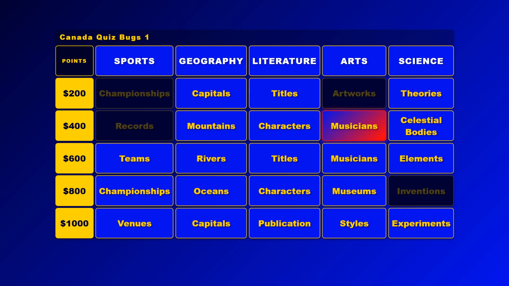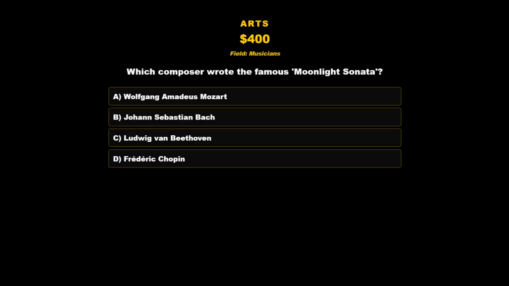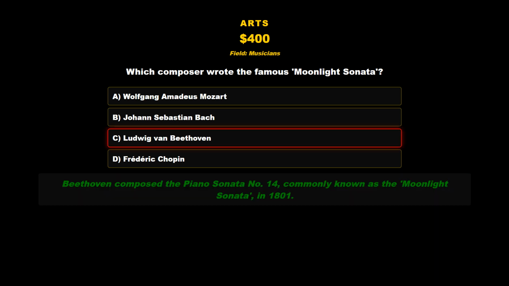Arts, musicians for 400 points. Which composer wrote the famous Moonlight Sonata? A. Wolfgang Amadeus Mozart. B. Johann Sebastian Bach. C. Ludwig van Beethoven. D. Frédéric Chopin. That would be C. Ludwig van Beethoven. Beethoven composed the Piano Sonata No. 14, commonly known as the Moonlight Sonata, in 1801.